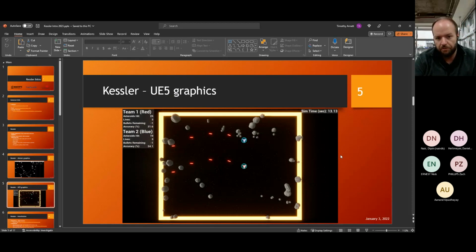This is what the UE5 graphics looks like. This is held separately from the source code, so you will have to run the UE5 graphics exe outside of the environment. And then it will wait for messages from Kessler in order to show what's happening. The details for doing that are on the repo. I have the link on the next slide, so we'll talk about that too.